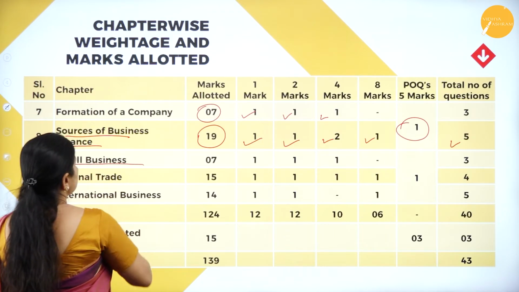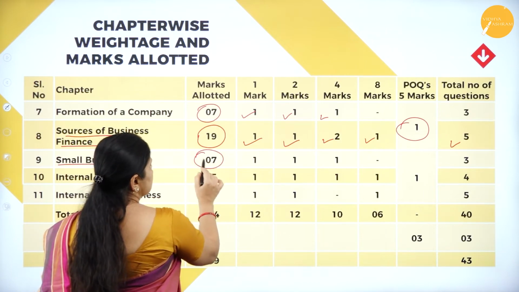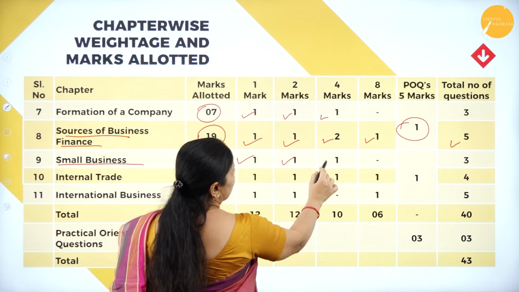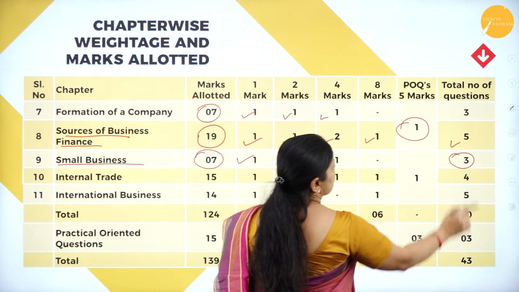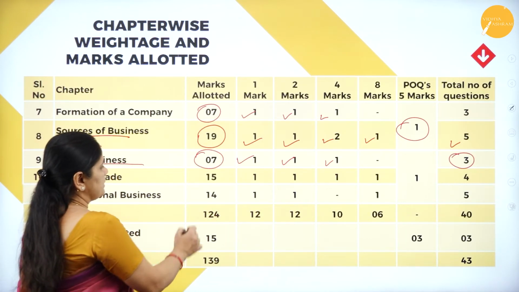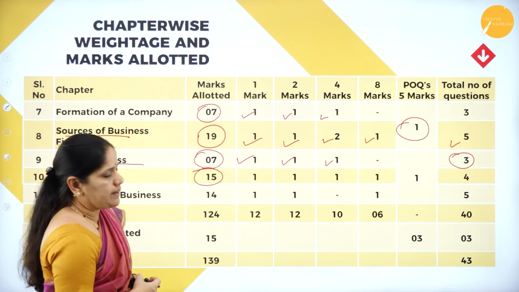Then in the 9th chapter, that is small businesses, the marks allotted is 7. In this there is a 1 mark question, a 2 mark question, and a 4 mark question. So the total number of questions is 3. Then in internal trade, again the marks allotted is 15 marks from this chapter.